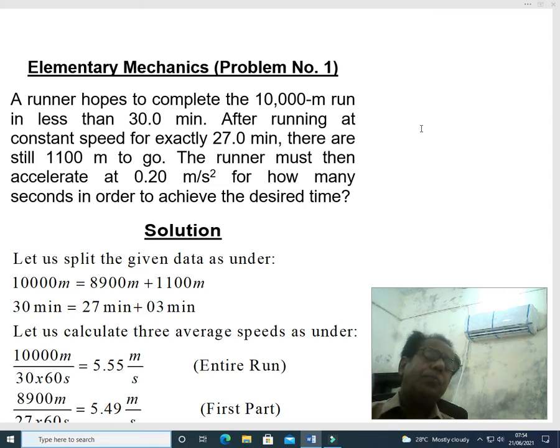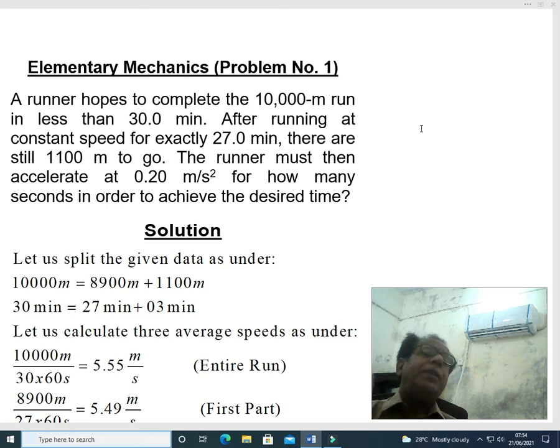So dear students, here the situation is that total time duration is 30 minutes and this interval is split into two parts. The first part is of 27 minutes and the second part is of 3 minutes.